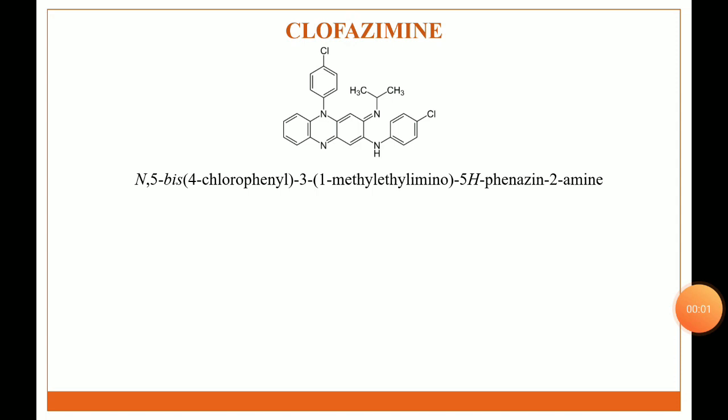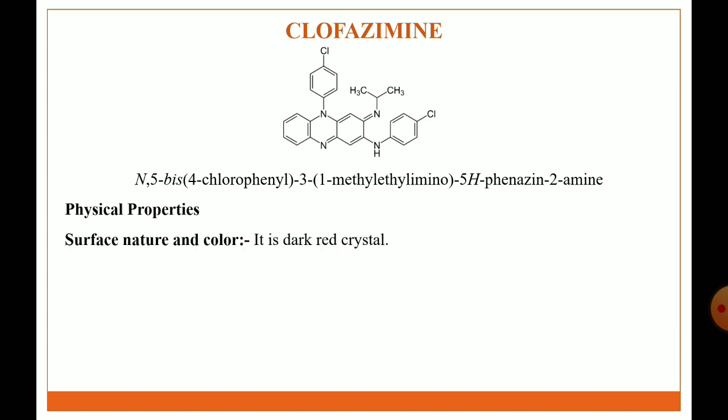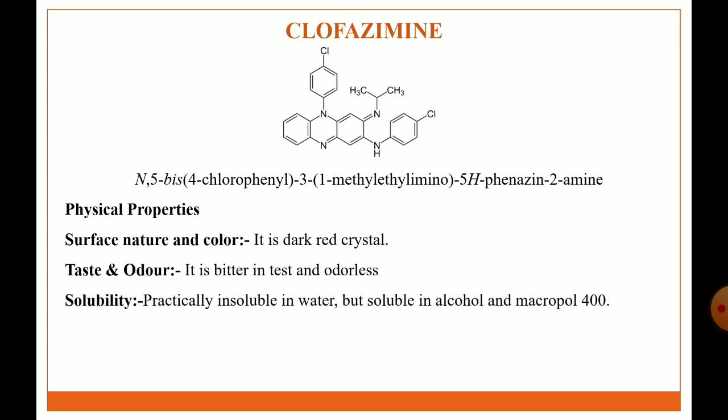Next drug is clofazimine. The structure of clofazimine. IUPAC name: N,5-bis(4-chlorophenyl)-3-(1-methylethyl)imino-5H-phenazin-2-amine. Physical properties: it is a dark red crystal. Taste and odor: it is bitter in taste and odorless. Solubility: practically insoluble in water but soluble in alcohol and Macrogol 400.